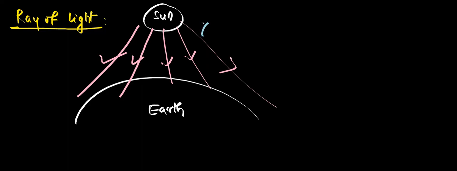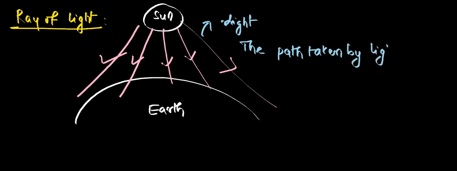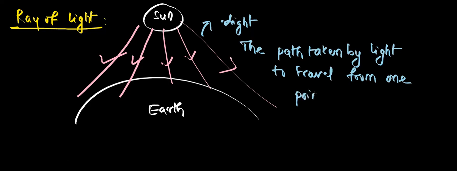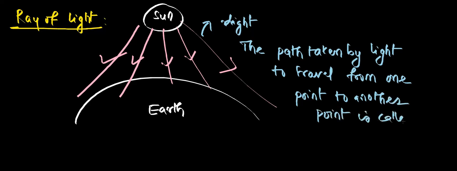So similarly, if you take the rays of the light, if you take sun rays, or let it be any kind of light energy, the light travels along a path, isn't it? So what I say is the path taken by light to travel from one point to another point. That is called what? That is called ray. So ray is simply the path taken by the light energy.